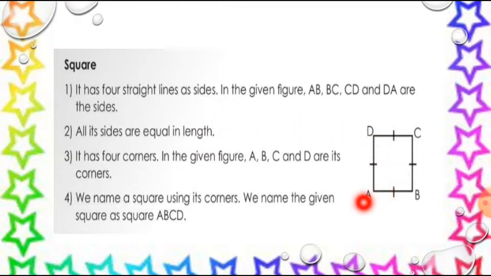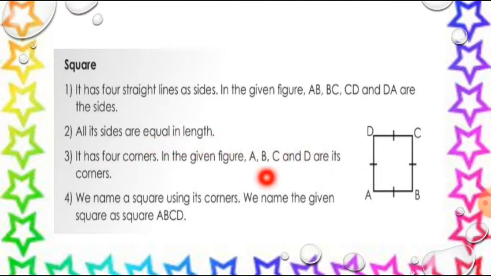Look, children, look at this picture. Here it has four lines as its sides, isn't it? In this given figure, AB is a side, BC is a side, CD is a side, and DA is a side. All its sides are equal in length because it's a square.